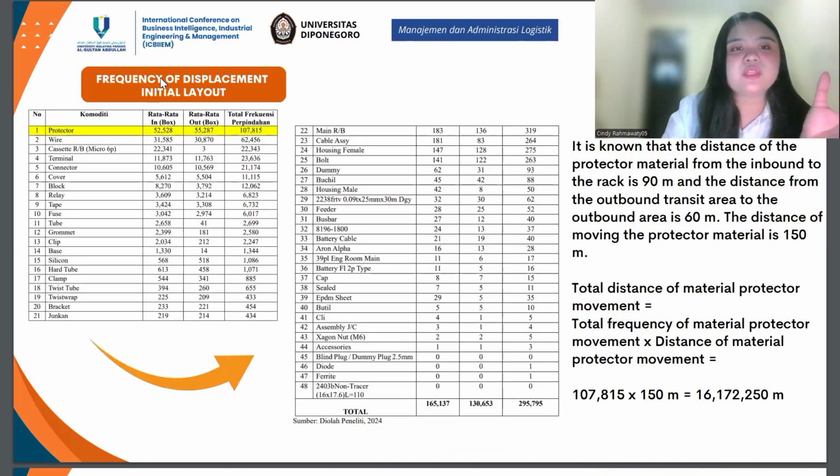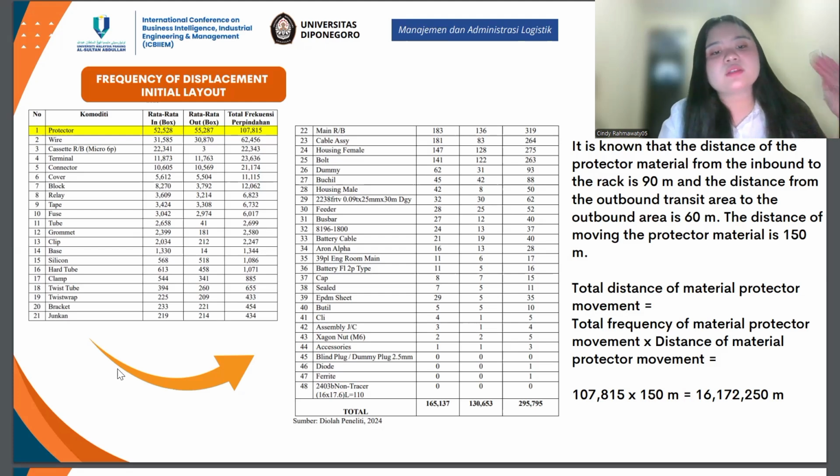Next, about the frequency of this displacement in the initial layout. I calculate the total in and out of goods by commodity because the number of materials is very large. So calculations are made based on commodities. If the in and out of goods per month are known, the total frequency of movement can also be known by adding up the number of in and out goods. Material protector is the material with the highest total frequency of movement.